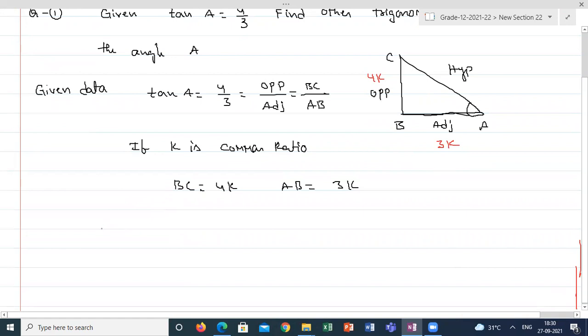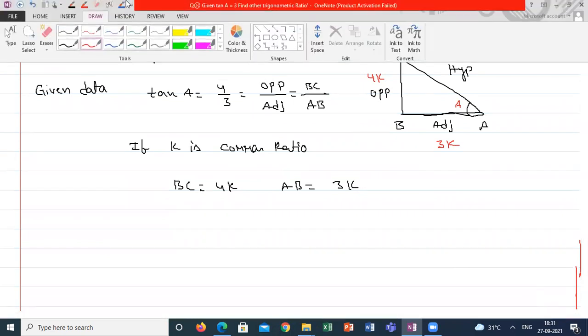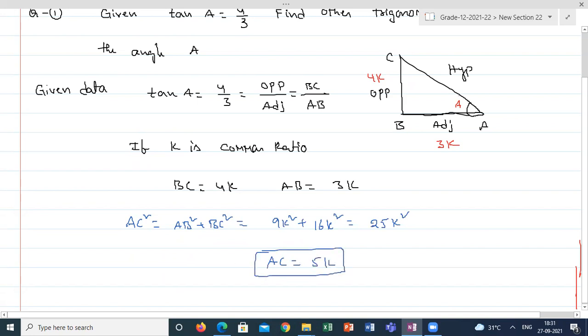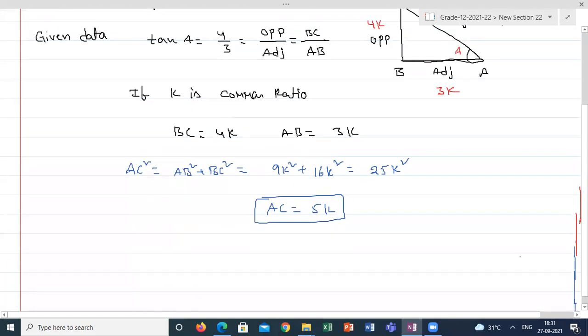So our next job is, if I know all the three sides, then I can calculate any ratio with respect to A. He's asking for all other trigonometric ratios of angle A. So with the help of this data, from the Pythagoras theorem, I have to calculate the AC value. The relation between AC, BC and AB is AC square is equal to AB square plus BC square, that is equal to 9K square plus 16K square, which is equal to 25K square. So my AC is equal to 5K. So my hypotenuse is equal to 5K. Now it is ready to calculate any kind of ratio related to this.